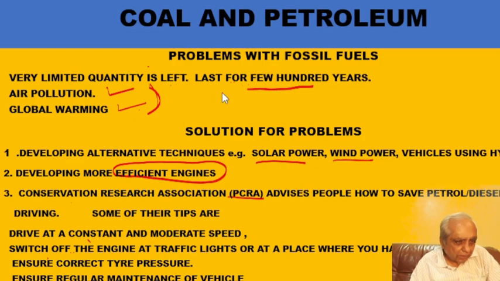In India we have made one PCRA, the Petroleum Conservation Research Association. They have given certain suggestions on how we can save petrol and diesel while driving vehicles. Some of the tips are that you should drive at the speed at which the manufacturer says it will require minimum petrol. Switch off the engine at traffic lights or at places where you are waiting. Always keep tire pressure of proper magnitude. Ensure regular maintenance of the vehicle. Do pooling of vehicles, etc.